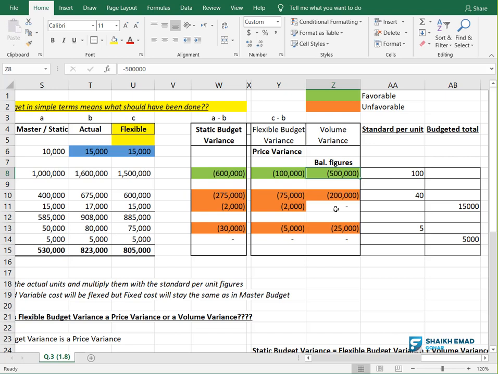So we got to know that out of the 600,000, only 100,000 is because of charging more price. The remaining 500,000 is due to selling more units. Getting it? So basically the sales team has performed very well because we have sold 15,000 units, 5,000 units extra. I hope you got the point.